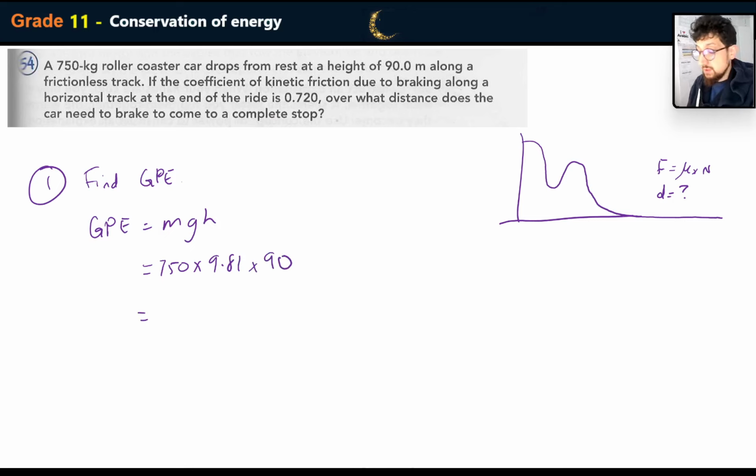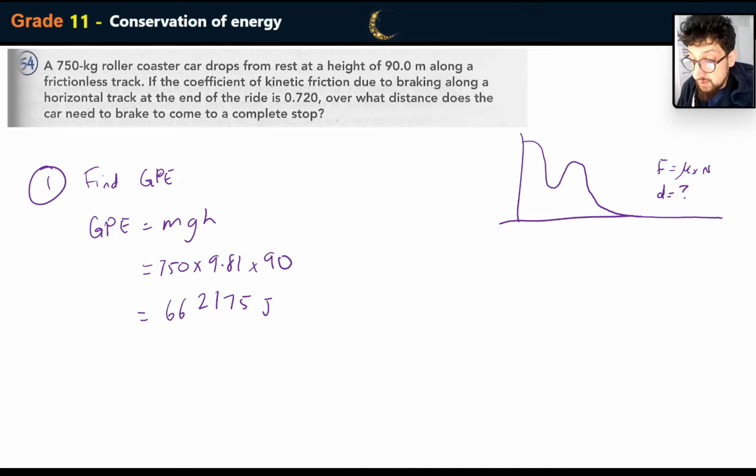And that's going to equal 662,175 joules. That's how much gravitational potential energy we have. That's how much energy the system has to begin with.